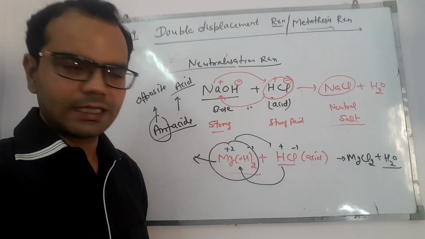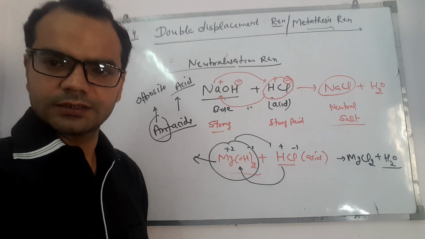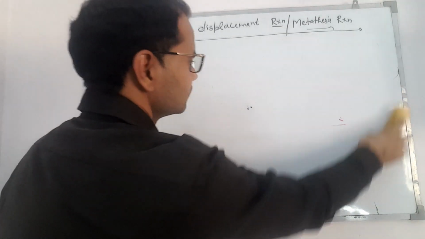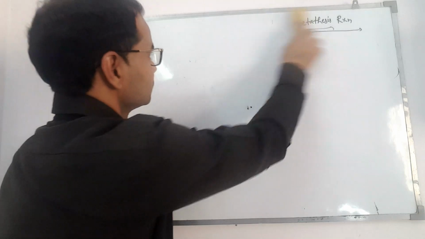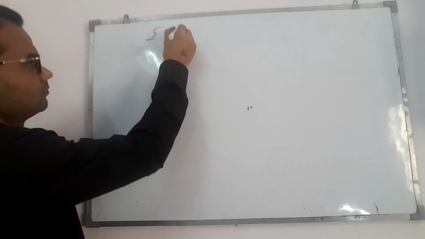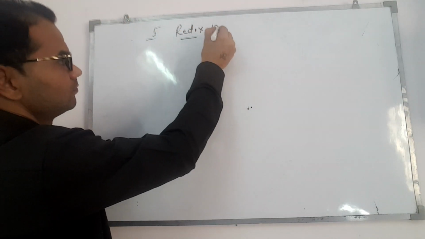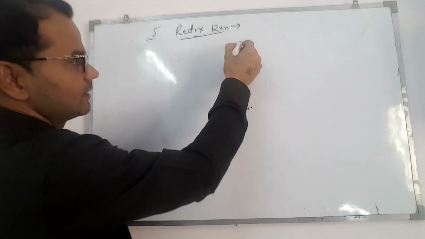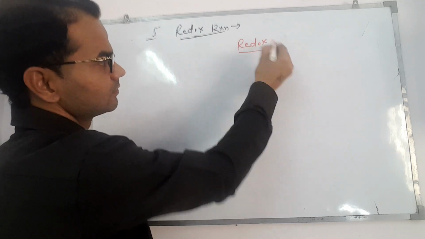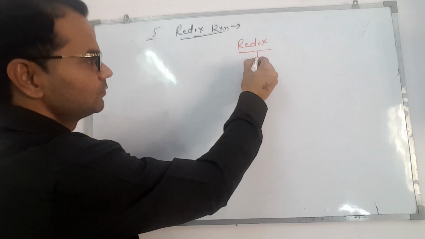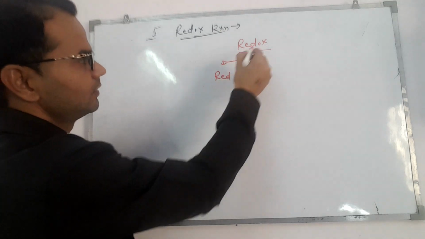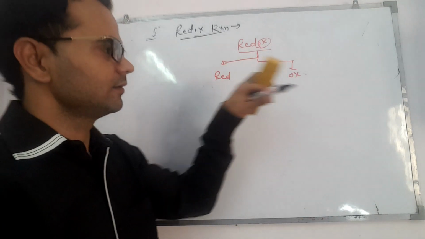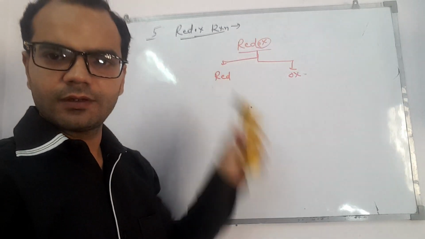Clear? Next is redox reaction. Again, very important reaction. Let's understand the word redox. It consists of two words, red and ox. Combine, redox reactions.